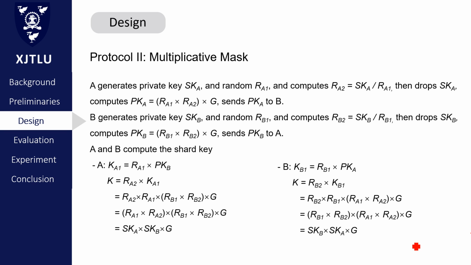So, device A only stores this number RE1 and this number RE2. But RE1 times RE2 also equals private key A. And then device A calculates the public key A equals RE1 times RE2 times J and sends it to B. Device B does similar operations to generate RB1 and RB2 and sends its public key to A.